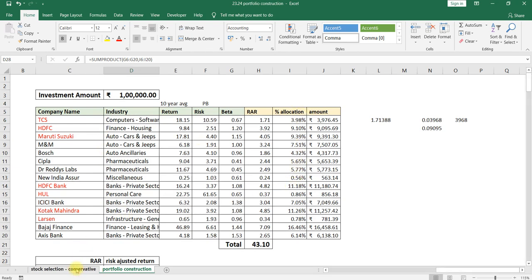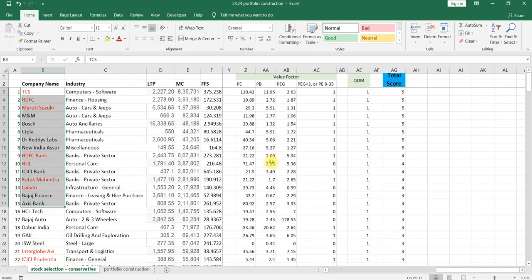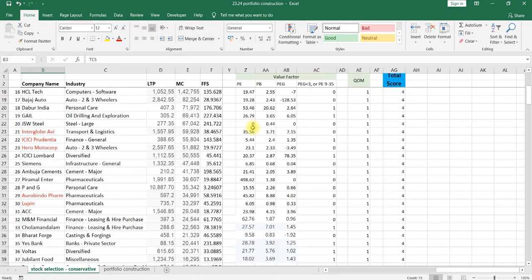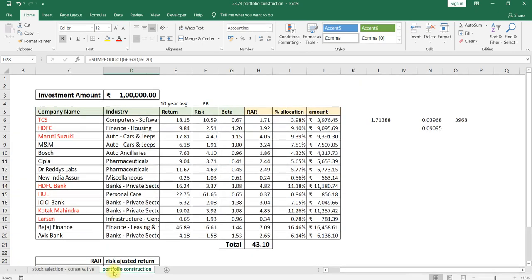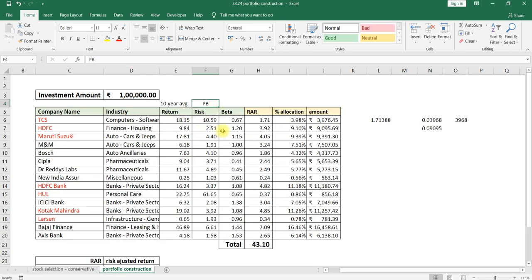Previously we learned how to screen the stocks, in the sense select stocks. Out of the 219 stocks, we selected around 40 stocks for a conservative investor. Out of those 40 stocks, we considered the first 15 stocks for building a portfolio. Then we collected information related to the 10-year return of that particular stock, risk, that is nothing but price to book value, and beta value by using Moneycontrol.